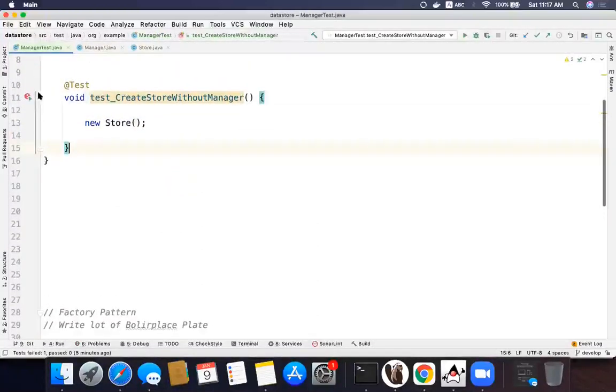So we'll keep it very, very simple now. Let the test case pass now. It will pass, but we don't want to make it pass.